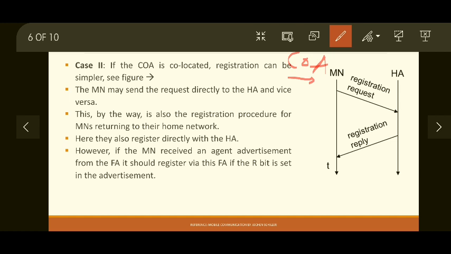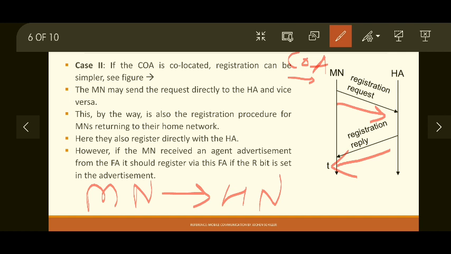Okay, so in that case, mobile node sends a registration request message directly to home agent. If it is accepted, the same process will be carried out, like assigning mobility binding, then declaring the lifetime for which this registration is valid. All the same stuff will be done by home agent, and reply will be directly given to the mobile node. And this is the same process which is carried out when mobile node moves back into the home network.